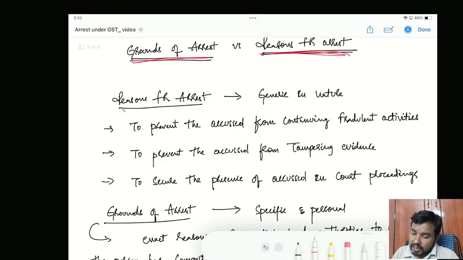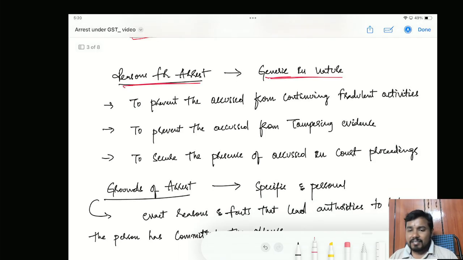Now first we will come to the reasons for arrest. Reasons for arrest are very generic in nature. So in general, why will an arrest happen? Say for example, an accused person is there. Reasons for arrest generally will be like, to prevent the accused from continuing fraudulent activity. To prevent him from doing further fraudulent activity, we have to arrest him. And to prevent the accused from tampering with evidence. If he is kept free, he may tamper with the evidence. This is one reason why we want to arrest him. And the other one is to secure the presence of the accused in court proceedings.